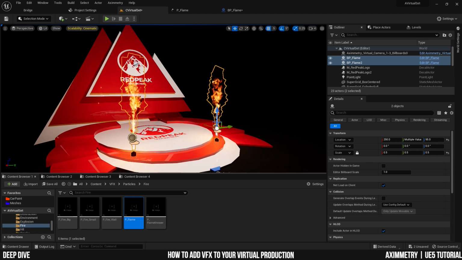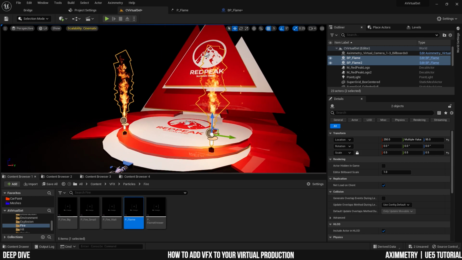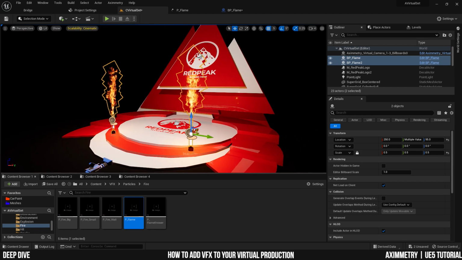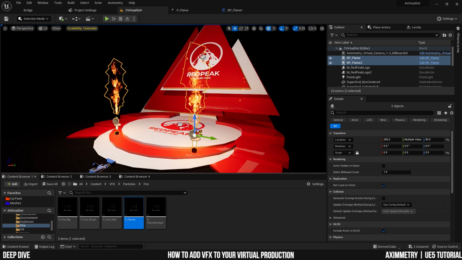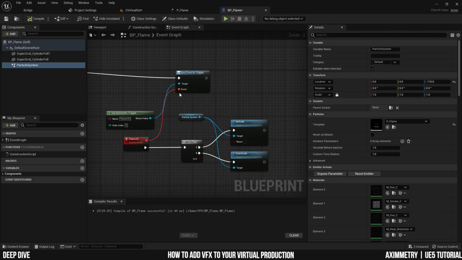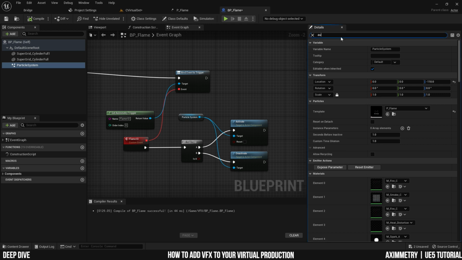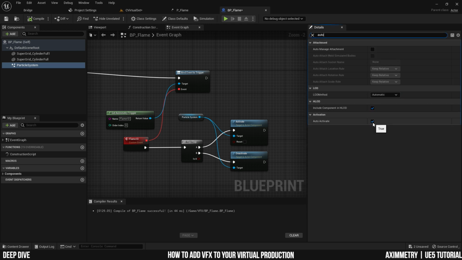And again, if you want to fiddle around some more with it, if you feel like this is still too big, you can turn down the velocity some more. All right, and that is how you create a flamethrower VFX for your virtual set. And before you cook it, don't forget to turn back off the auto active.